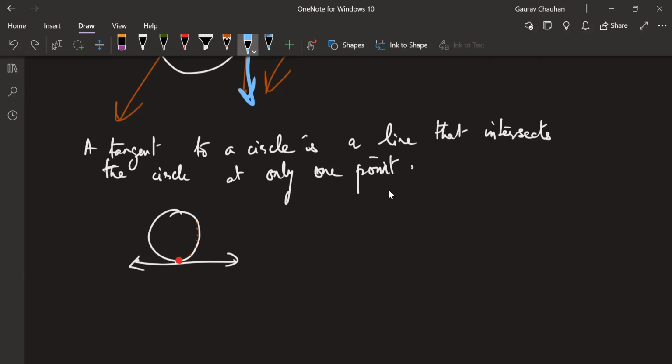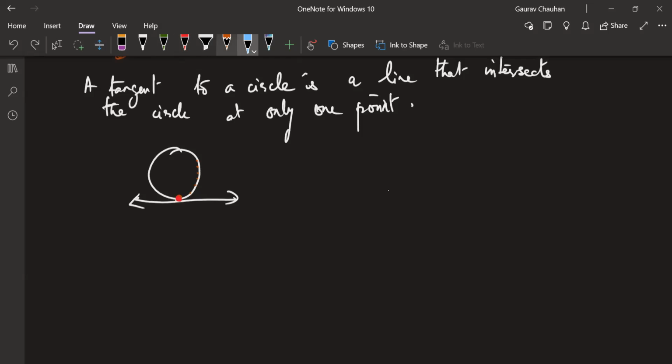Lines can intersect generally. I'm asking how many tangents are possible at one point? Only one tangent is possible at one point. Lines can intersect, yes, but then one of them will be tangent, one of them will not be. So the next point you have to write is only one tangent. Like you can put a bullet point here and write only one tangent.